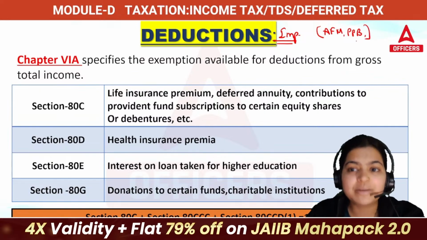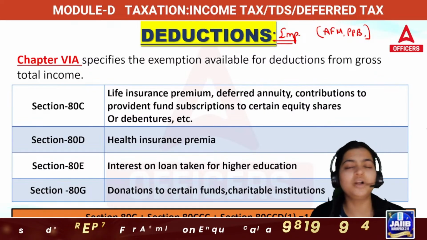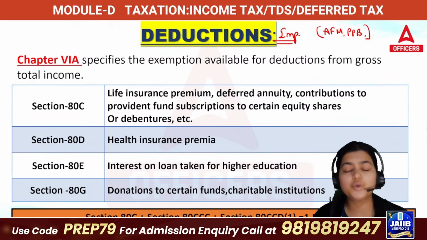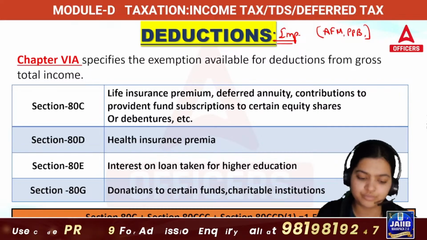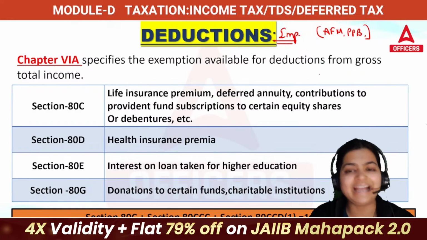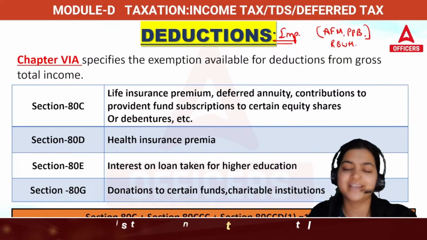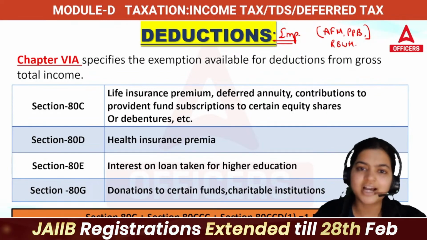Not only for one subject, they can ask in other subjects also, because all the subjects are interconnected. Many topics you will see in AFM, in PPB, in RBWM. Somewhere they will again discuss a few topics. So remember, reading in AFM won't help in AFM only. It will help you in other subjects as well.